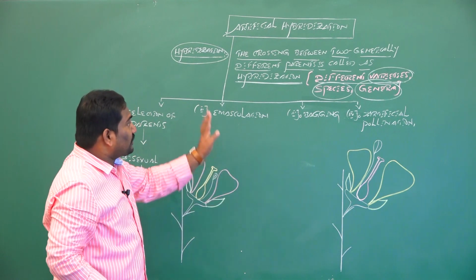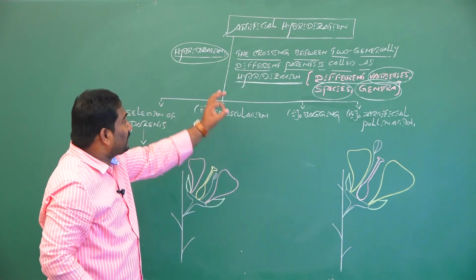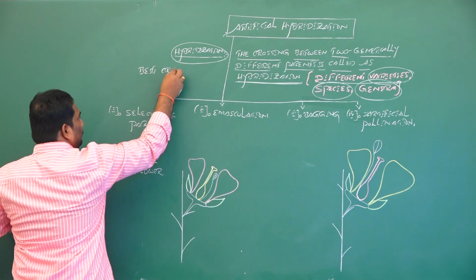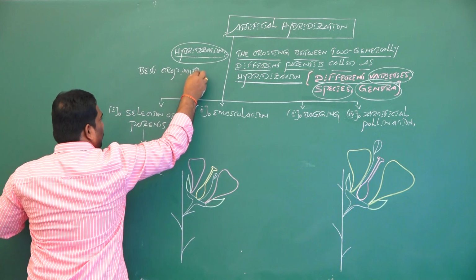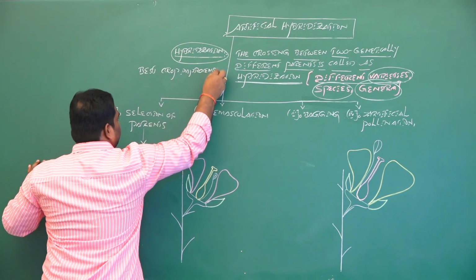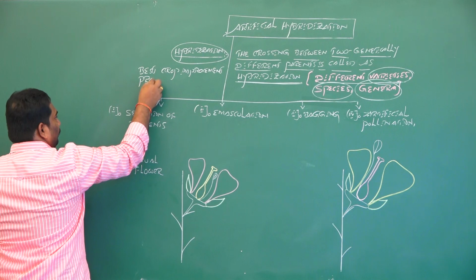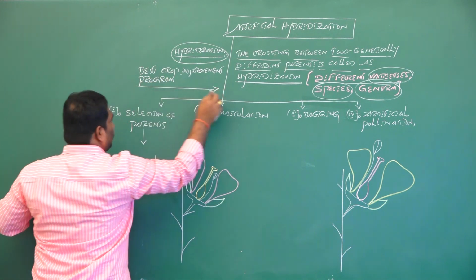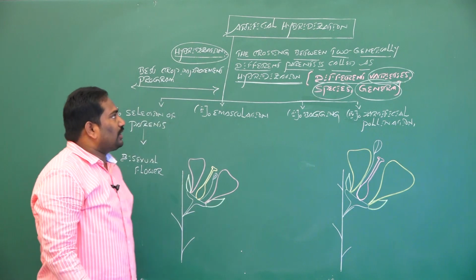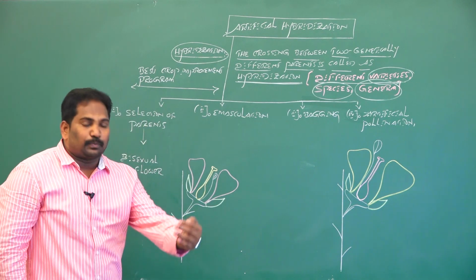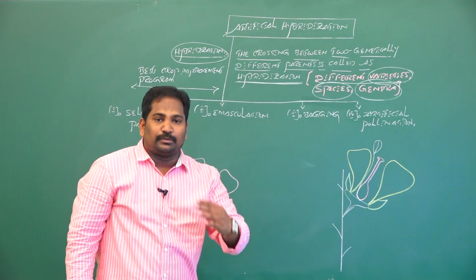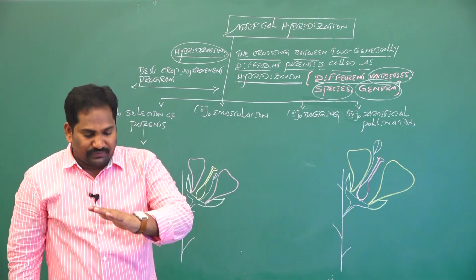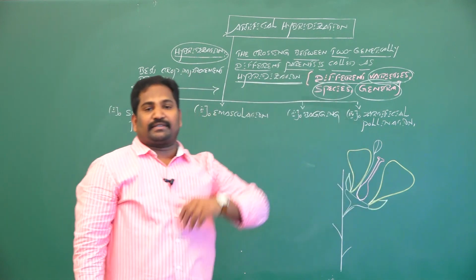That means artificial hybridization is one of the best crop improvement programs. The best crop improvement program is artificial hybridization, for incorporation or insertion of desirable characters from two different varieties, two different species, or two different genera into the next offspring.